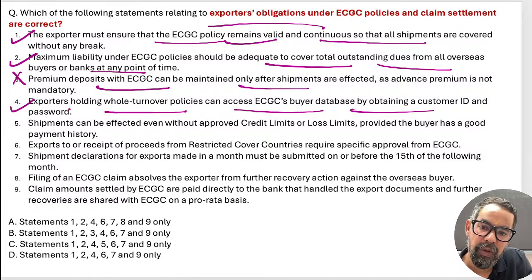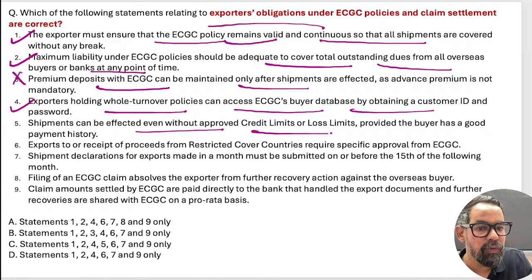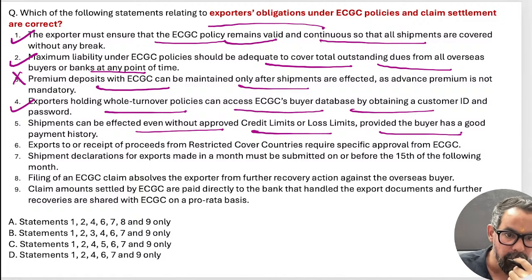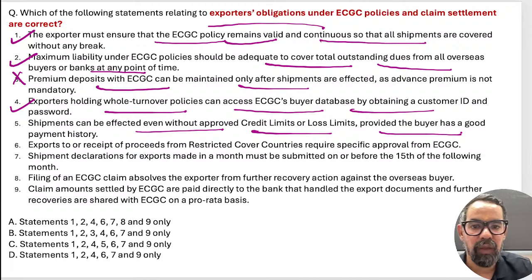Then we have the next one: shipment can be affected even without approval of credit limits or the loss limit, provided the buyer has a good payment history. Shipment can be affected even without approval, this should be wrong, right? Based on creditworthiness only, it should not be true, right?